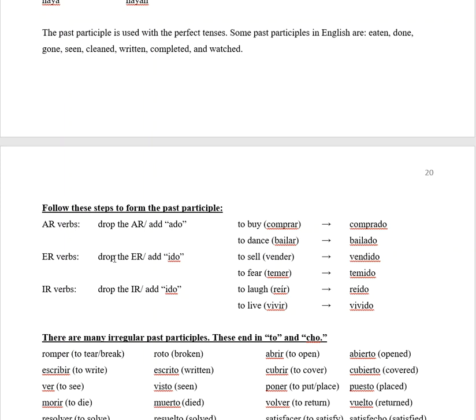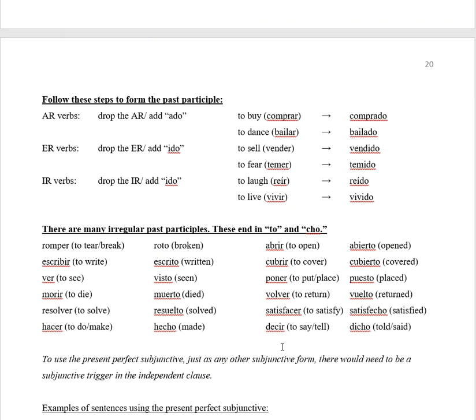For ER verbs, you're going to drop the ER and add ido. So to sell, vender, would be vendido. To fear, temer, would be temido. For IR verbs, you're going to drop the IR and add ido, just like ER verbs. To laugh, reír is going to be reído. And to live, vivir, is going to be vivido. There are many irregular past participles. These end in to and cho.